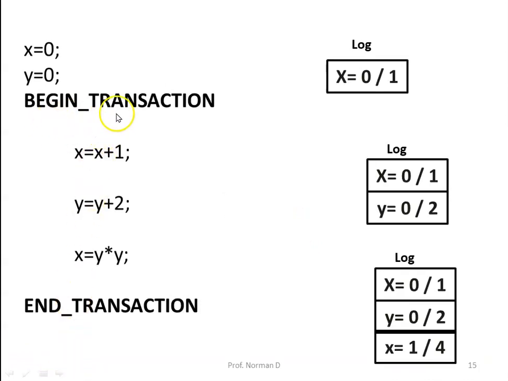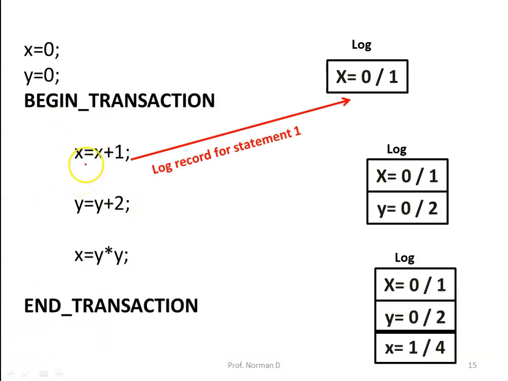Now here, when the transaction begins, with respect to the first statement, x = x + 1, the information about this particular statement is mentioned in the log. So the log record for the first statement is: the old value of x is 0 and the new value of x is 1.